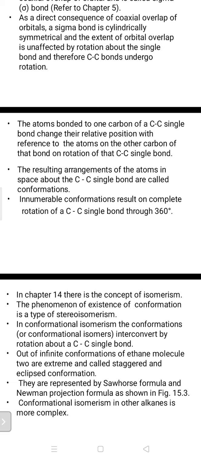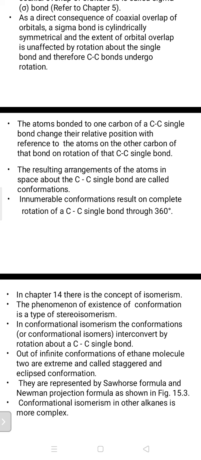The atoms bonded to one carbon of a carbon-carbon single bond change their relative position with reference to the atoms on the other carbon of that bond on rotation of that carbon-carbon single bond. What is the meaning of the sentence?